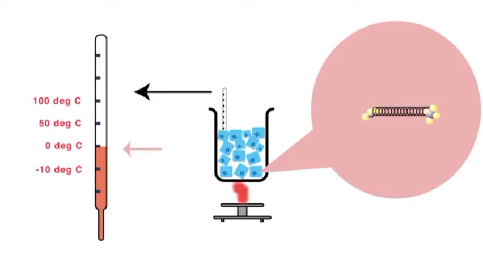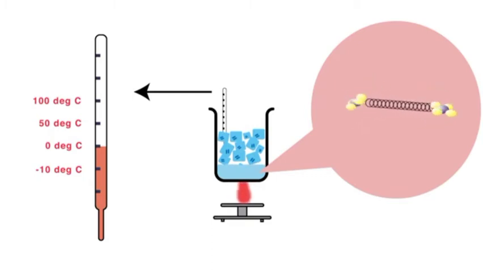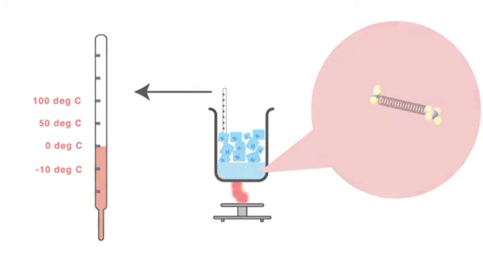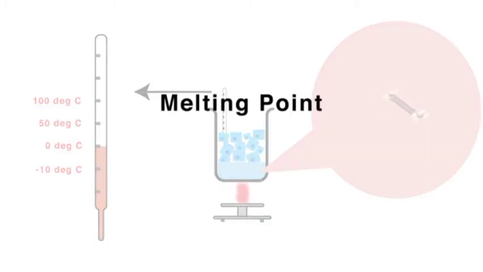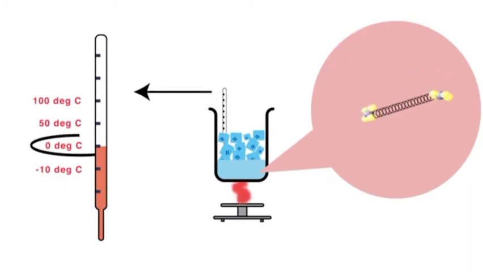As the temperature reaches 0 degrees Celsius, ice starts converting into water. Observe at 0 degrees, the particles have started to break free from their position and start moving like they do in a liquid. Note down that this temperature at which the solid starts changing its state to liquid is called the melting point of that matter. So the melting point of water is 0 degrees Celsius.